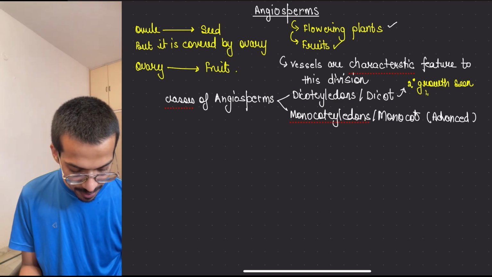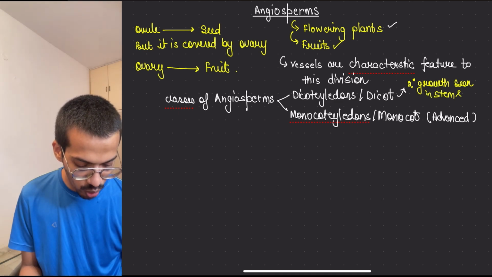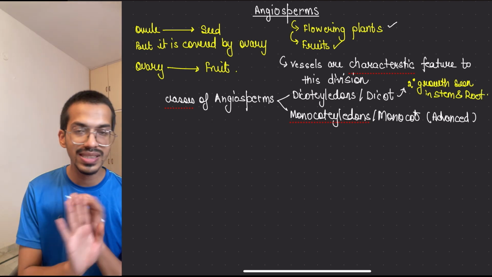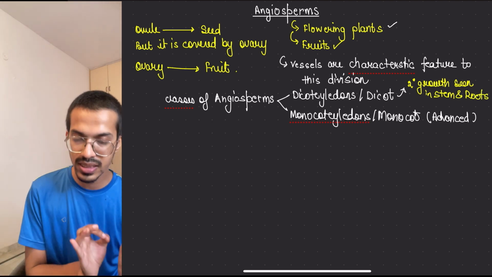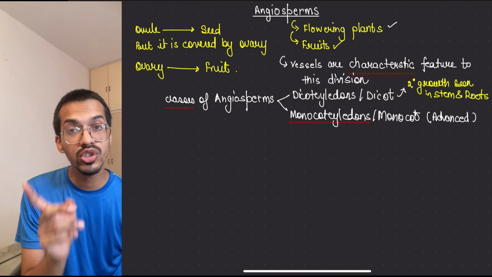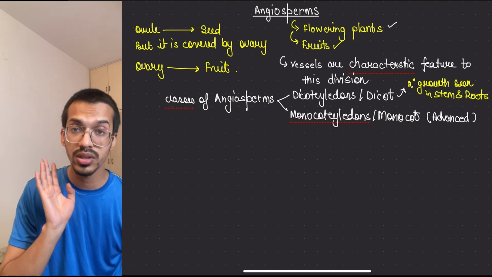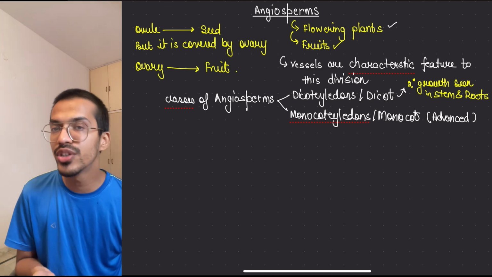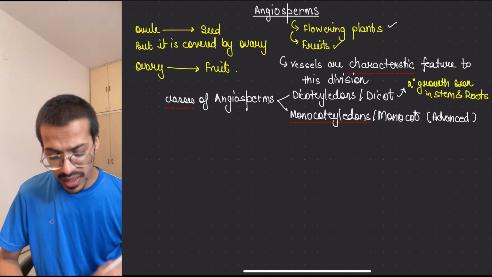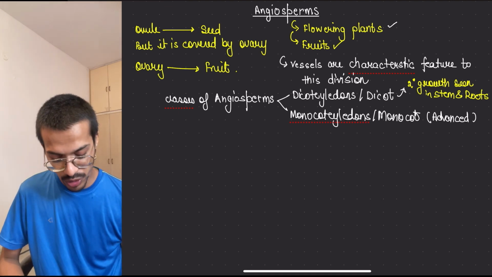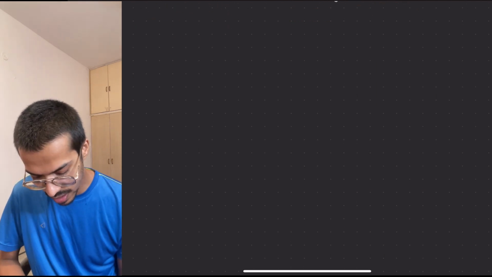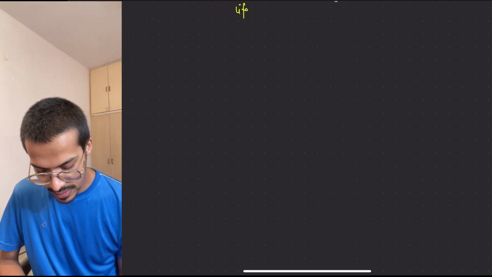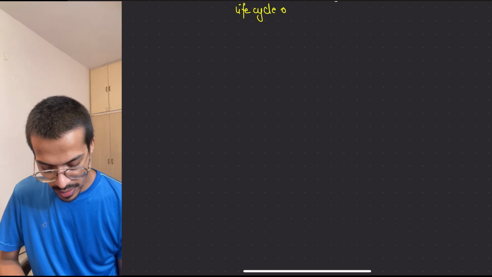In monocots, no secondary growth is seen. Gymnosperms also show secondary growth in their stems and roots. Let's dive into more, that is the life cycle, which we have to remember. Here we're going to start with the life cycle of angiosperms.